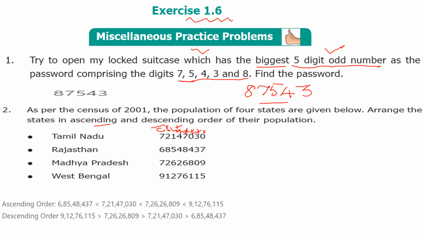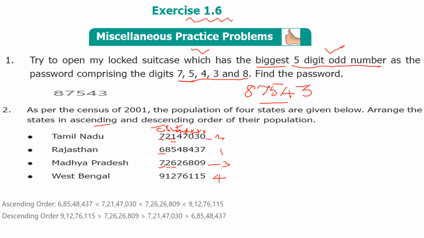So here crore, which is the smallest one? Rajasthan. So this one will come first. Next you see the crore, 2 sevens are there. So next you see the 10 lakh 2. Here also same. So next one you see the lakh here 1 and 6. So which one is the small? 1 is the small. So second one Tamil Nadu. Third one Madhya Pradesh. Fourth one West Bengal.